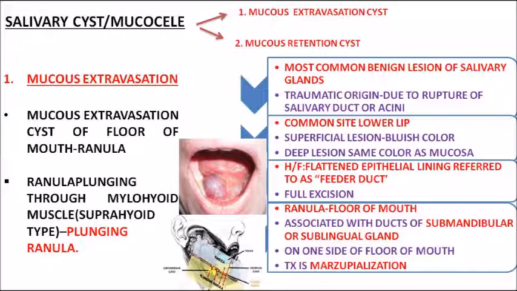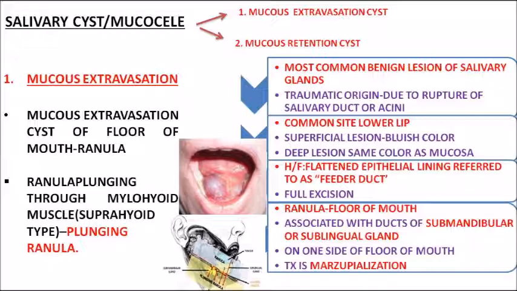And ranula, as I told you, is seen in the floor of the mouth. Since it is in the floor of the mouth, it is associated with which two glands? It is mostly associated with the submandibular and sublingual glands. It is mostly seen on one side of the floor of the mouth, as shown in the first picture. The treatment option for this is mostly marsupialization. For ranula we mostly do marsupialization. Marsupialization means we cut open, we remove the mucocele, and along with it we remove some portion of the gland also. That is called marsupialization.